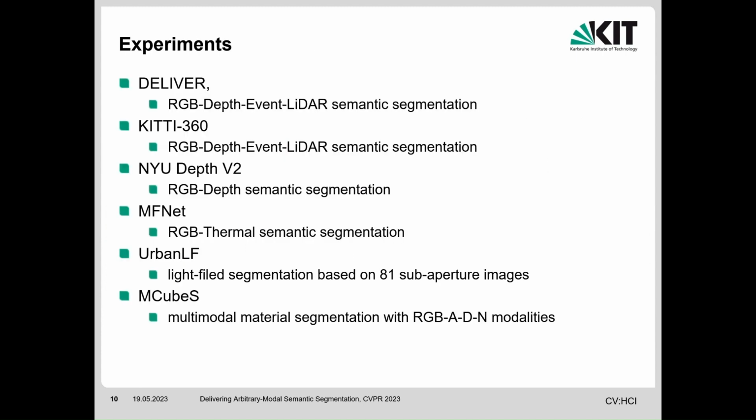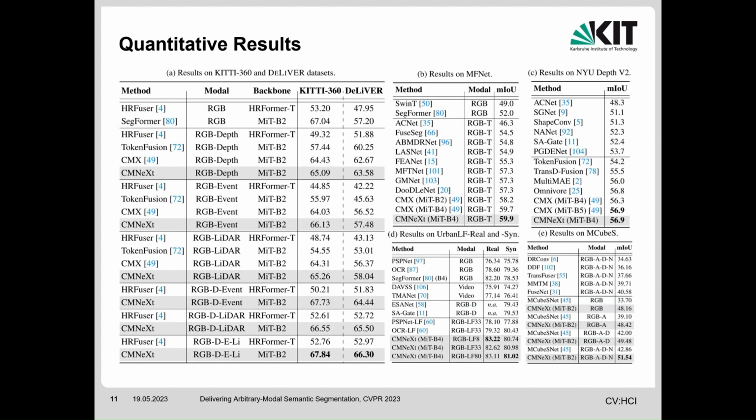To verify the efficacy of our CMNeXt framework, we conduct extensive experiments on 6 multimodal segmentation datasets. Here are the quantitative results on multimodal and dual-modal datasets. Compared to DeLiVER, KD360 only contains samples of general outdoor conditions. In the case of sensor failures, multimodal fusion makes more sense, and our CMNeXt achieves more improvement over the RGB-only baseline SegFormer. The experiments on dual-modal datasets show the effectiveness of our PPX architecture without the self-query hub. We can see that our CMNeXt outperforms our baseline CMX even in the dual-modal fusion condition.